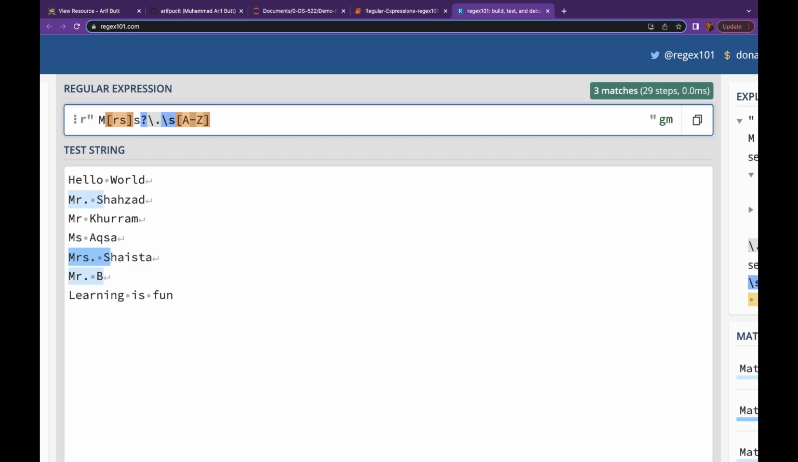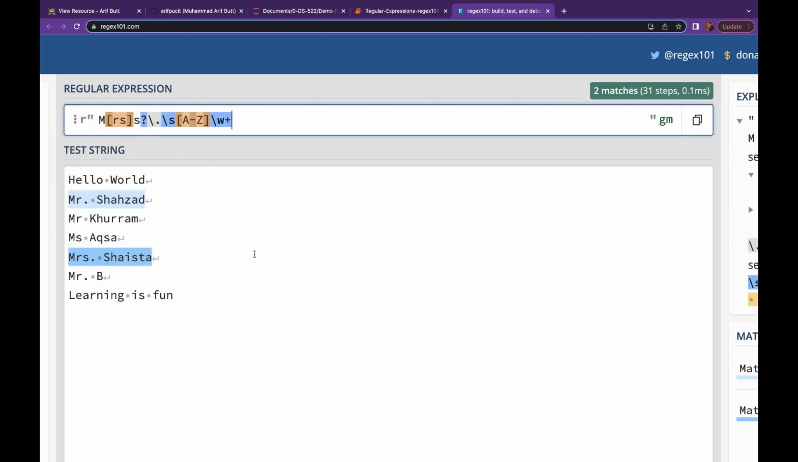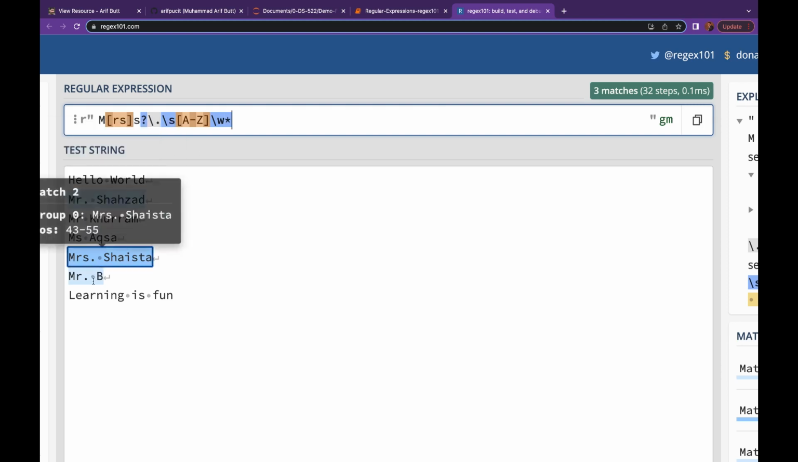And finally we can use the escape code backslash w. This backslash w is used to match a single alphanumeric character. And to select more, let me use the plus quantifier. Let me put a plus over here. So we have two matches. Great. But this is not selecting this Mr. B. So better to use an asterisk operator, 0 or more. So this has selected B as well.